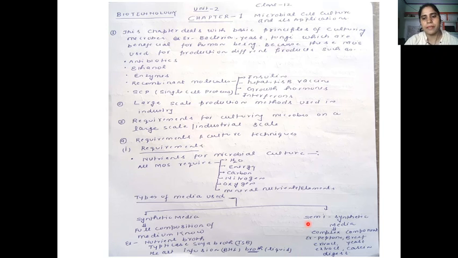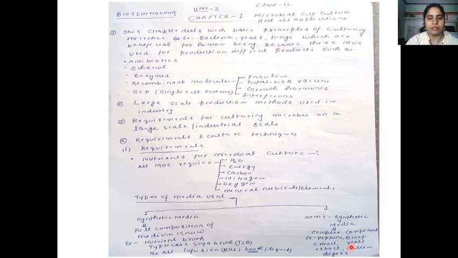Next is the semi-synthetic media. In semi-synthetic media, some complex components are added, such as peptone, beef extract, yeast extract, and casein digest. So these are the different things, chosen on the basis of the requirement, which type of product we want to produce in the industry, which microbes we are using, and what the nature of those microbes is.